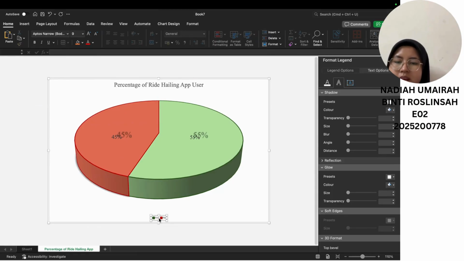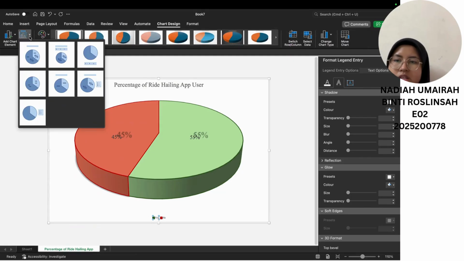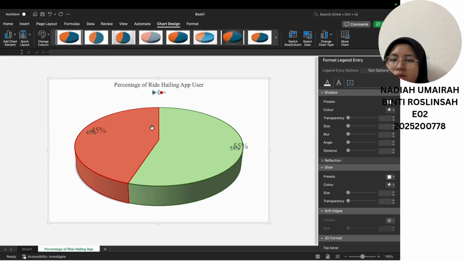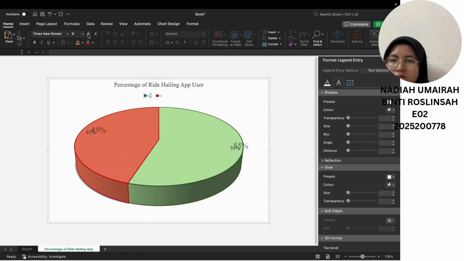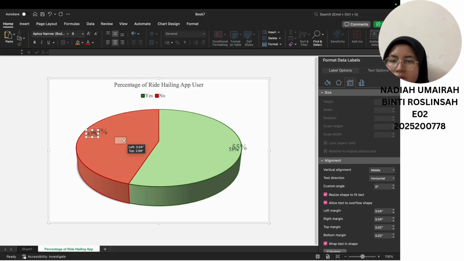For the label, you can change the layout. They got so many layouts here, but I will be comfortable with this. And then you can increase its size. Now let's correct our label back.